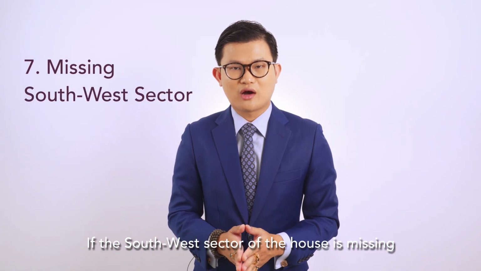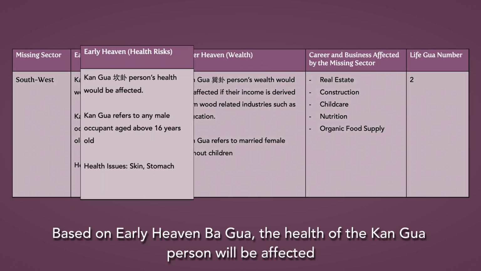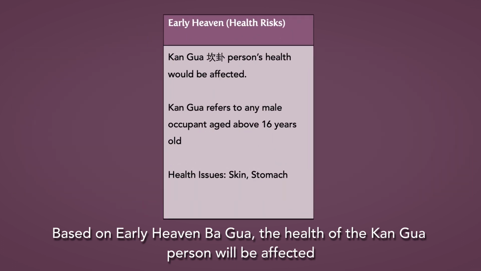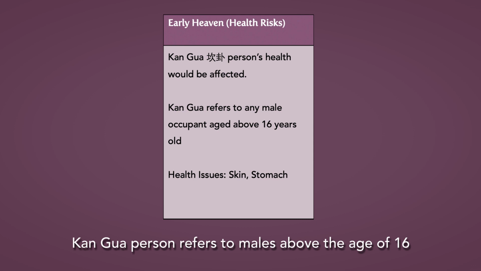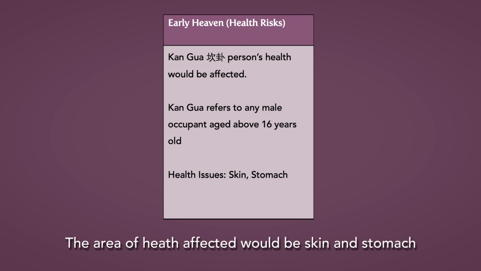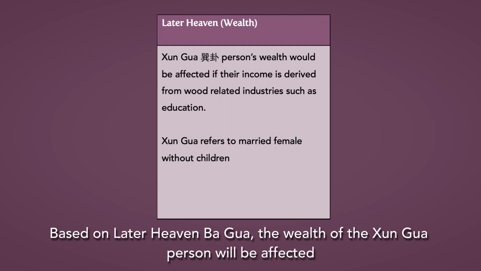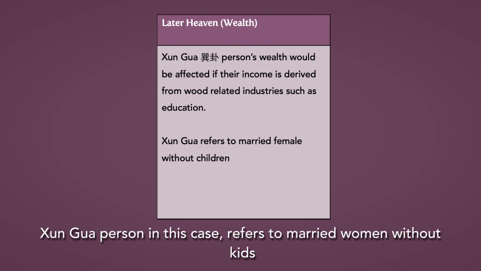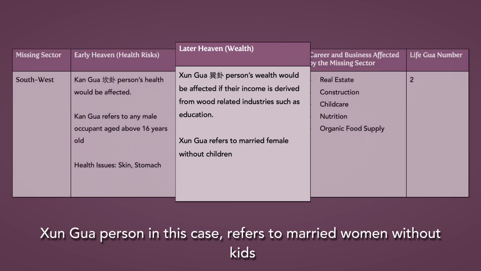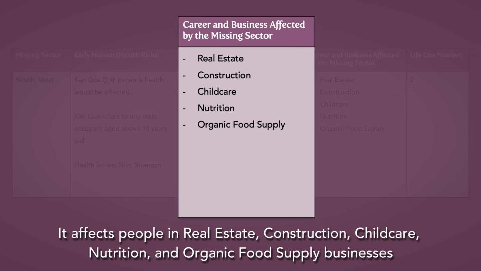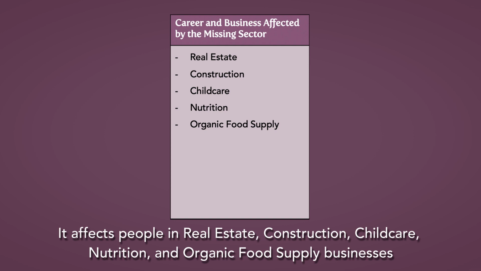If the southwest of the house is missing, based on Early Heaven Ba Gua, the health of the Kan Gua person will be affected. Kan Gua person refers to male aged above 16 years old. The area of health affected would be skin and stomach. Based on Later Heaven Ba Gua, the wealth of the Xun Gua person will be affected. Xun Gua person, in this case, refers to married women without kids. From career and business perspective, it affects people in the real estate, construction, childcare, nutritionists, and organic food supply business.